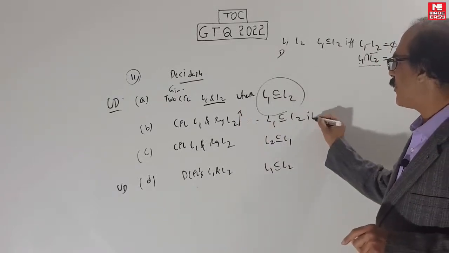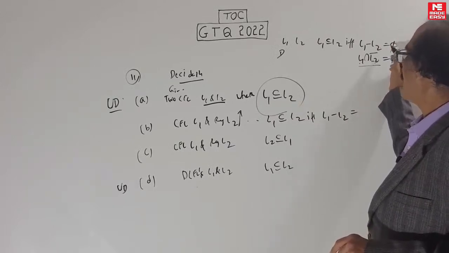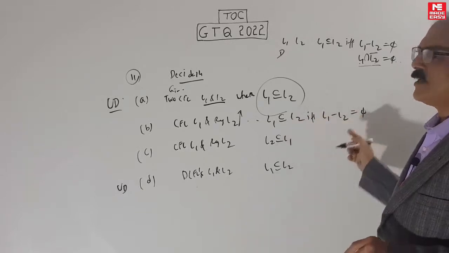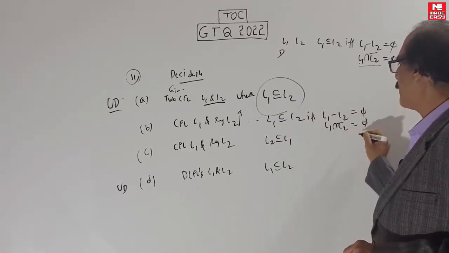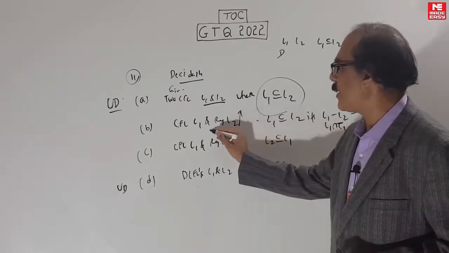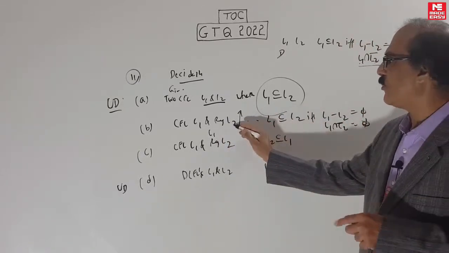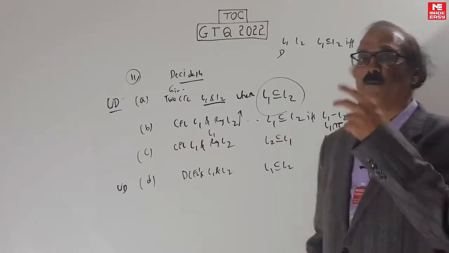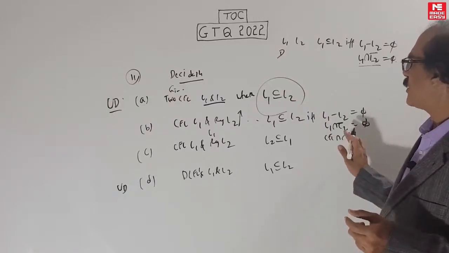How will you decide it? If and only if L1 minus L2 is equal to empty. This is a theorem. L1 will be a subset of L2 only if the difference is empty. This means L1 intersection L2 bar should be empty. So what you do, don't push it up, because if you push it up, it will become CFL intersection CFL complement. Then you will say CFL complement is a CSL, and CSL emptiness is not decidable. So you will say undecidable. Don't push it up. Why do you want to weaken it?